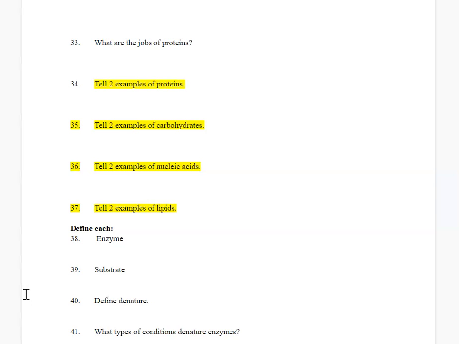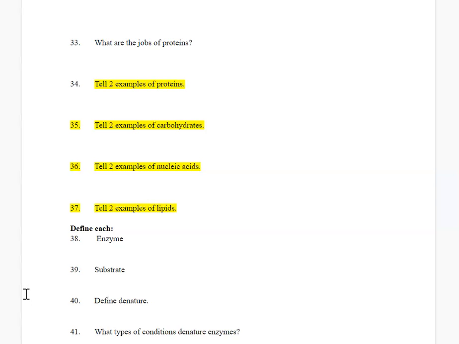So 2 examples of proteins, I just gave you several. Hormones, enzymes, transport proteins in the cell membrane. 2 examples of carbohydrates, glucose, lactose. 2 examples of nucleic acids, DNA and RNA. And 2 examples of lipids. Those would be fats, oils.